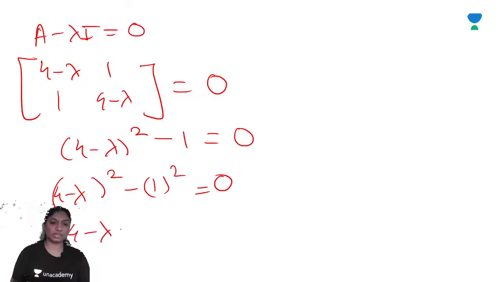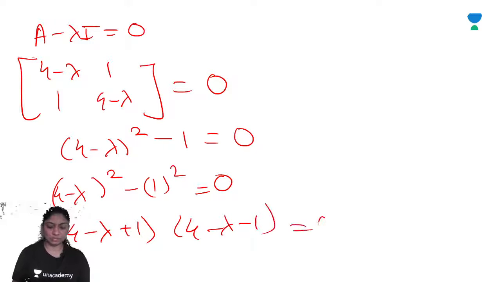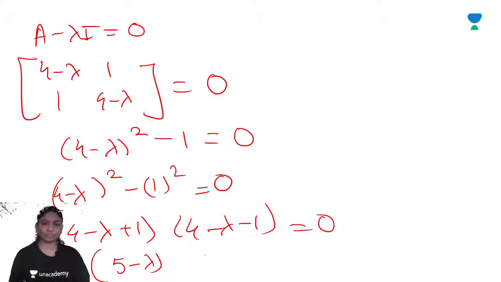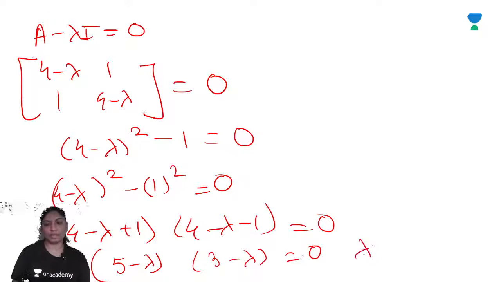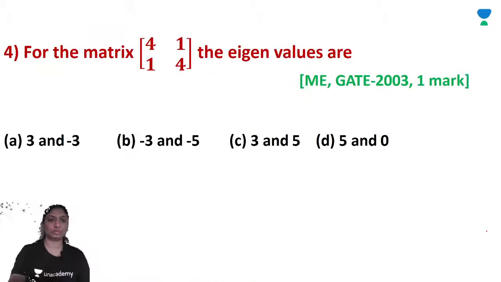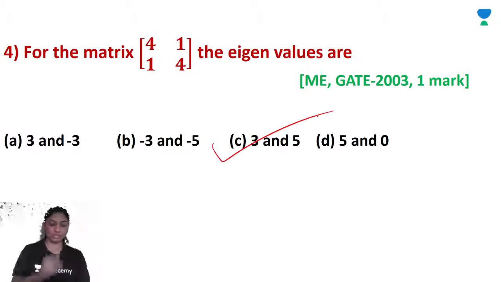So (4 minus lambda plus 1) into (4 minus lambda minus 1) is equal to 0. So 5 minus lambda and 3 minus lambda is equal to 0. So lambda is equal to 3 and lambda is equal to 5. So 3 and 5, option C is the correct option.